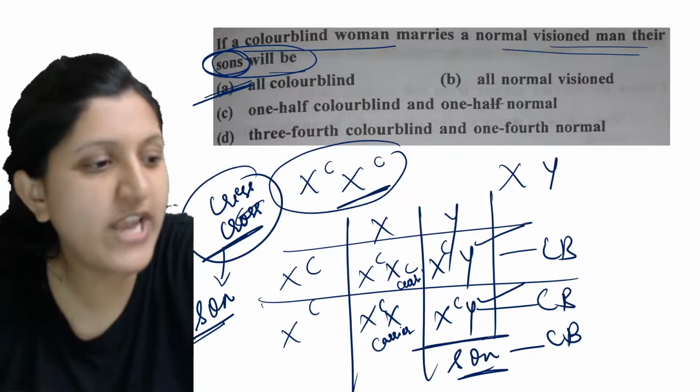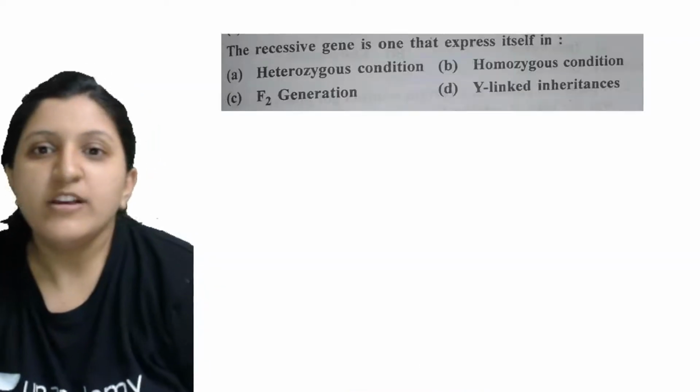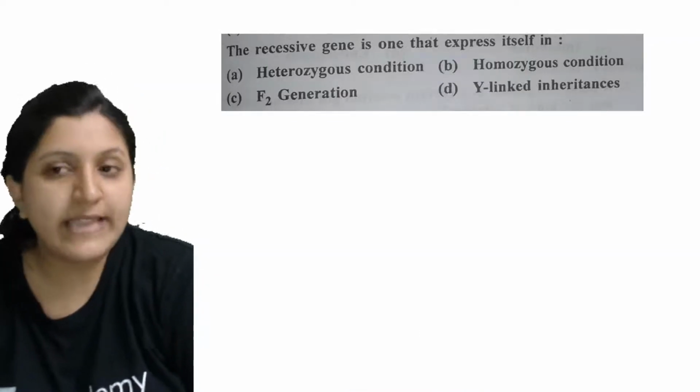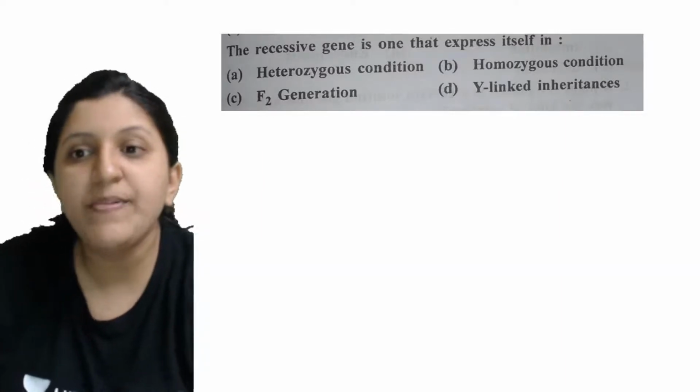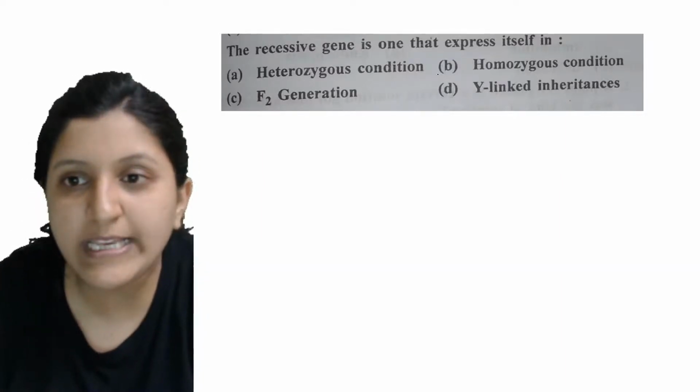All right, so let's have a look at the other one. The recessive gene is one that expresses itself. So when is the recessive gene expressing itself? It is expressing only in a homozygous condition. So this is a repeated one.